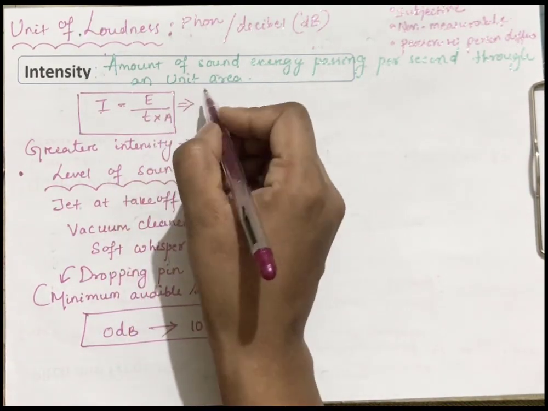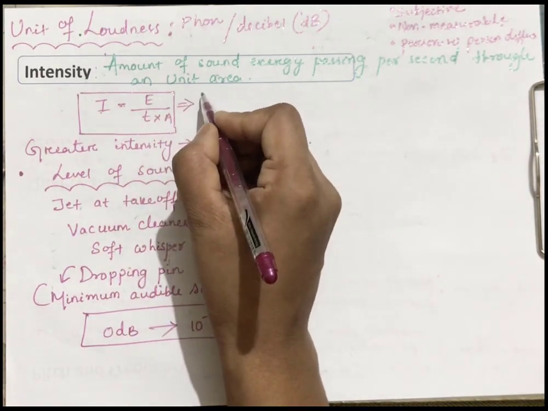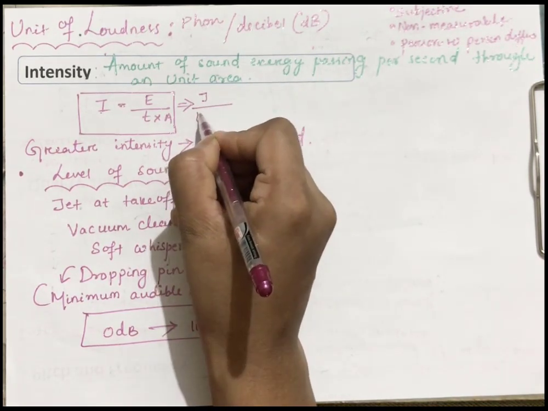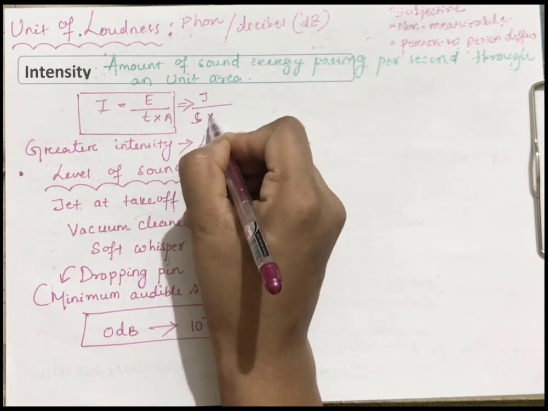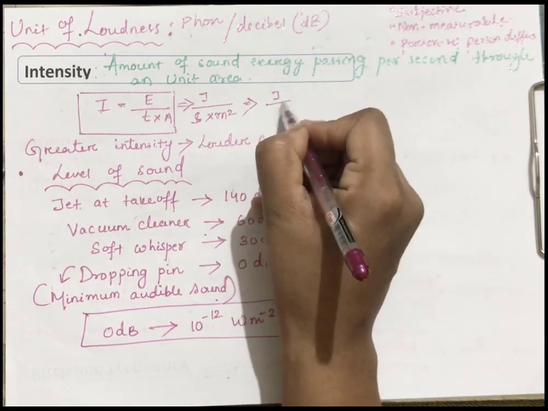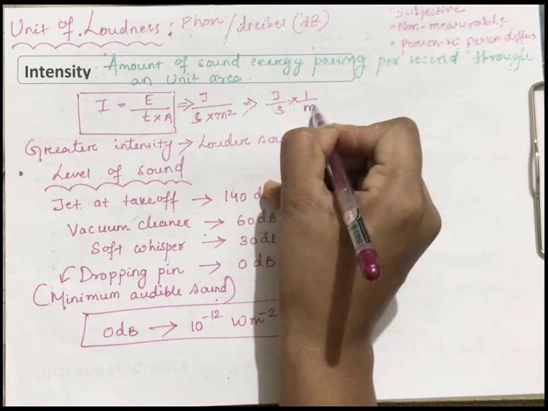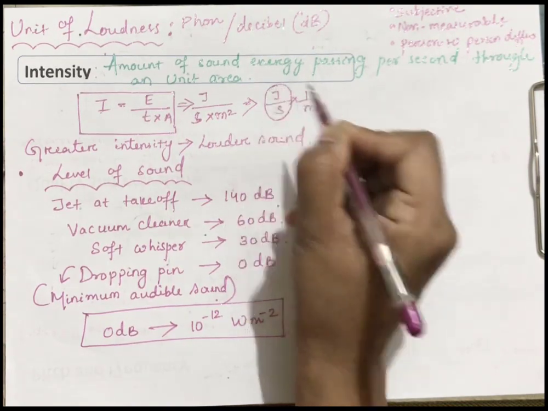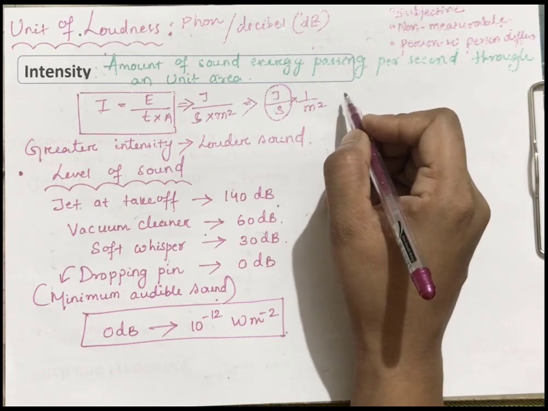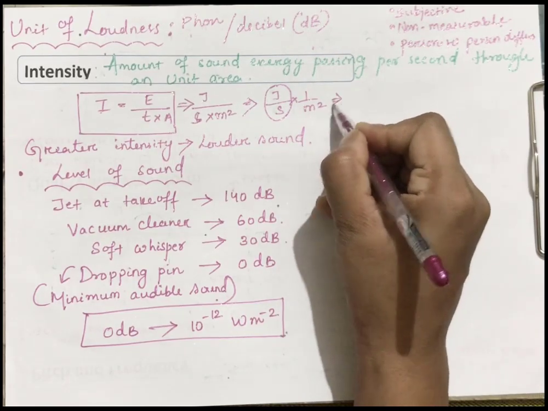So now, what is the unit of energy, children? Energy unit is joule. What is the unit of time? It is second. And what is the unit of area? Meter square. So now, joule by second into 1 by meter square. What is the unit of joule by second? We call it power, and the unit is watt.